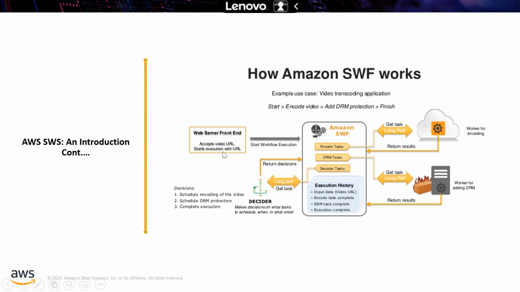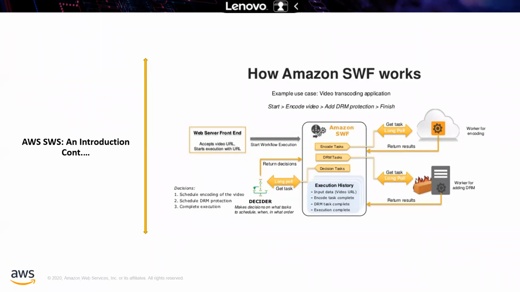Here, at the front end, the number of tasks will be pipelined, and the decider always makes the decision on what task to be scheduled, when, and in what order. Based on that, the simple workflow service will execute and deliver that task. This is actually a simple diagram, and whenever you have time, just go through this diagram, and feel free to ask me any questions.